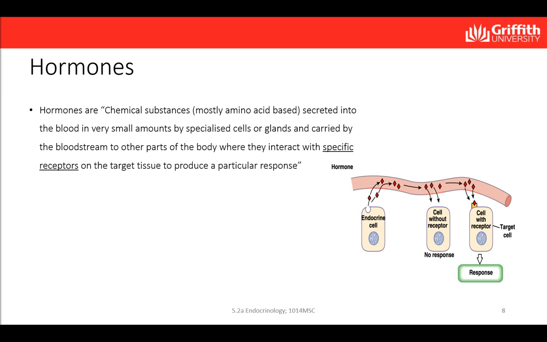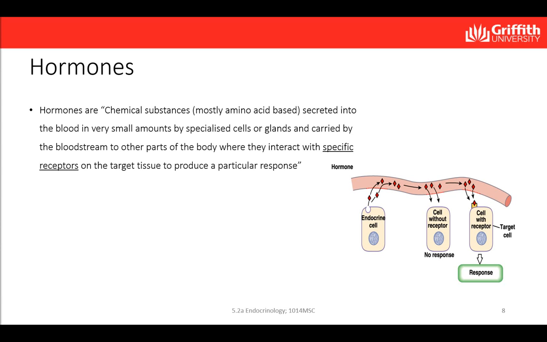Hormones, by definition, are chemical substances secreted into the blood in very small quantities by specialized cells or glands, and carried by the bloodstream to other parts of the body, where they interact with specific receptors on the target cell to produce a particular response.